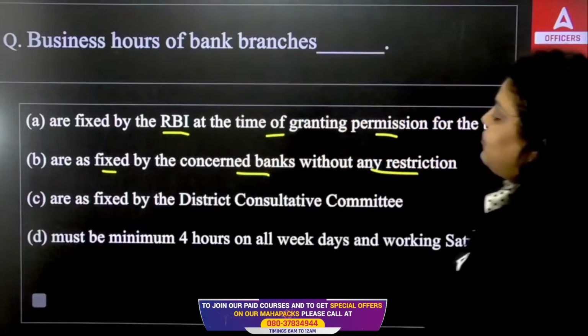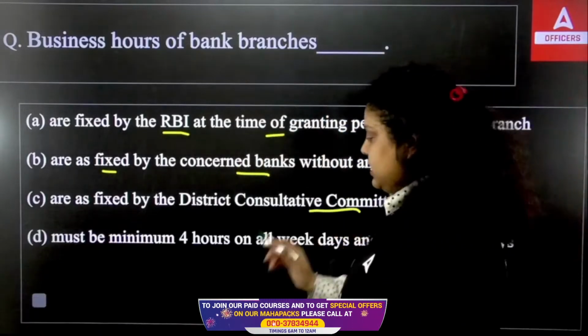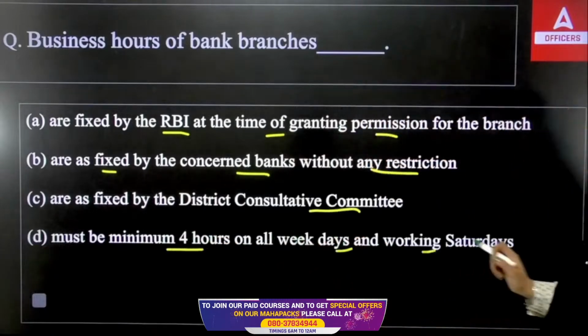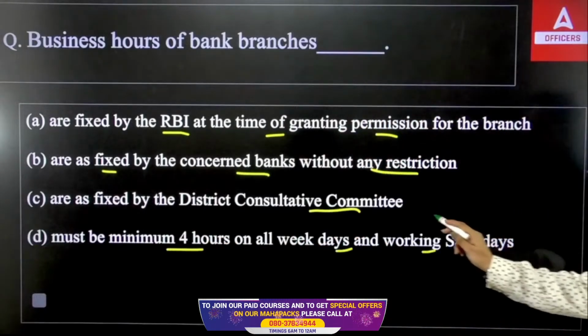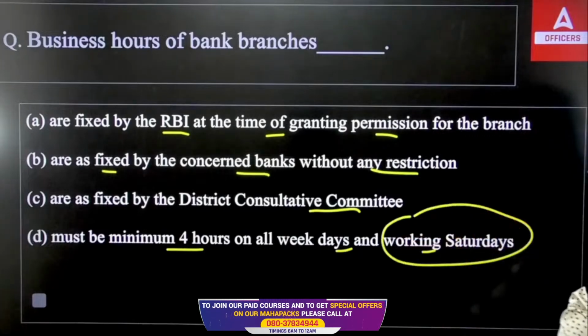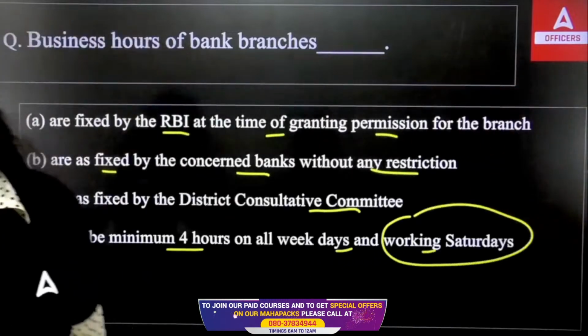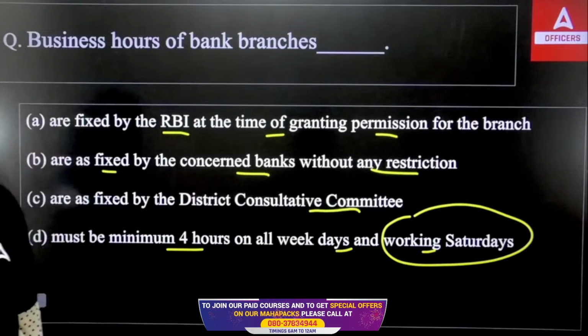Now they are fixed by the district consultative committee, or the fourth one is must be minimum 4 hours on weekdays and working Saturdays. Why have they defined working Saturdays here? Because you know 2nd and 4th Saturday will be your off. Second and 4th Saturday is off. That's why we are talking about working Saturday. It means 1st and 3rd Saturday we are talking about.